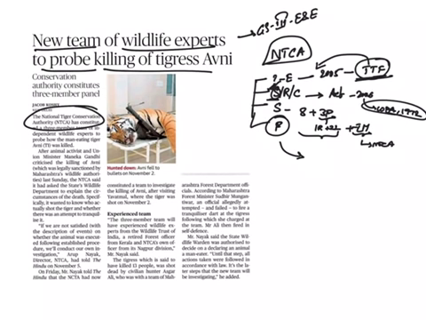And you should know the functions of this authority. See, every state has the authority to notify an area as a tiger reserve. And every state government has the authority to write its conservation plan, that is, to write the tiger conservation plan, how to conserve the tigers. The plan will be prepared by the state government, but this NTCA will approve that plan. This is the main function of the NTCA, to approve the tiger conservation plans that are prepared by the